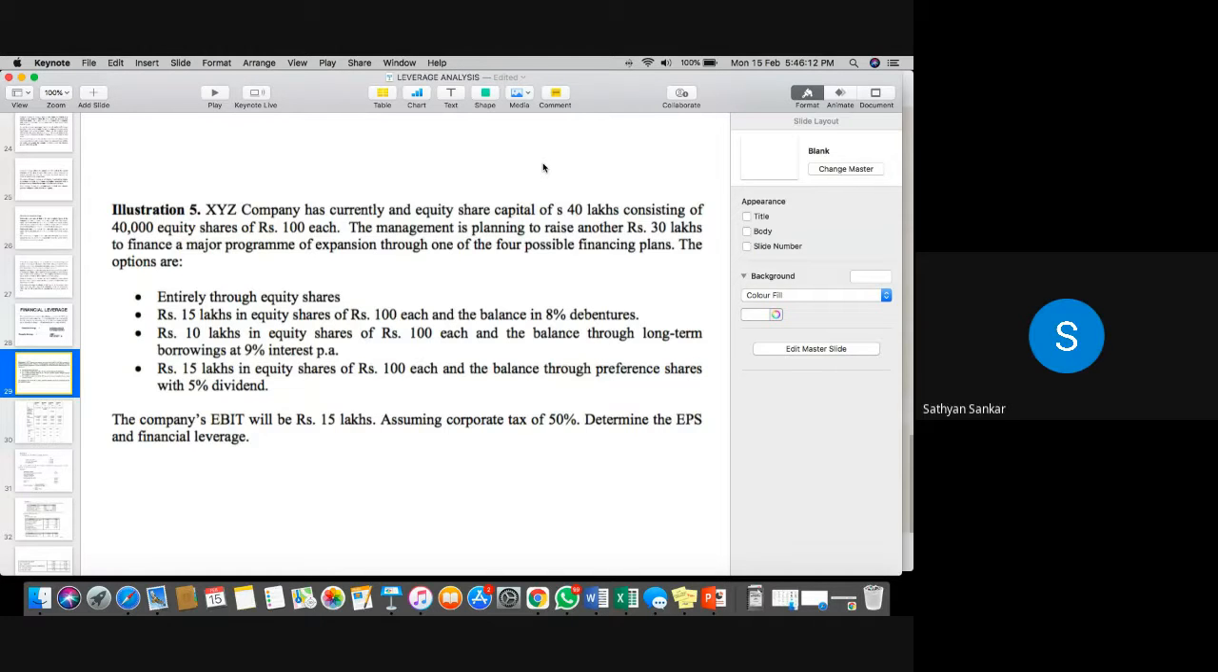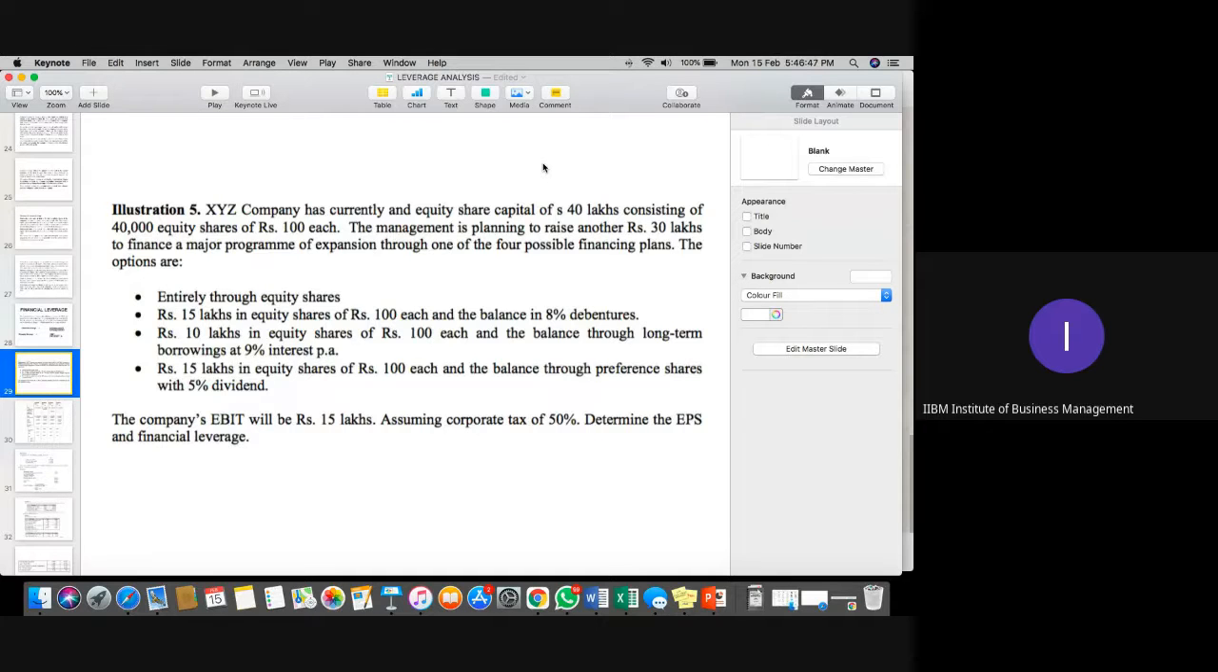Can you tell once again, sir? Yeah, basically the options given to you are: entire through equity; 15 lakh through equity and 15 lakh through debt; 10 lakh through equity and the remaining 20 lakh through debt. And the last option is 15 lakh through equity shares and the remaining through preference shares. So there are different options in this category. Is it clear, please, everyone?